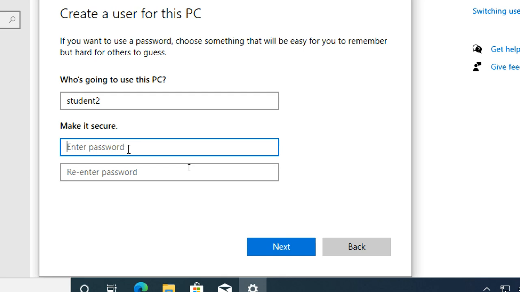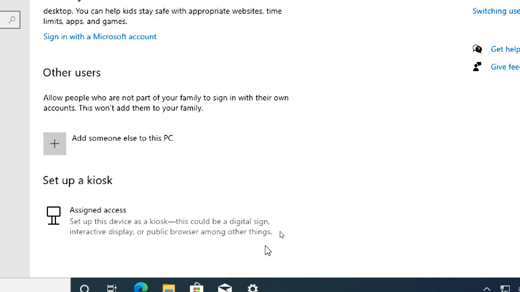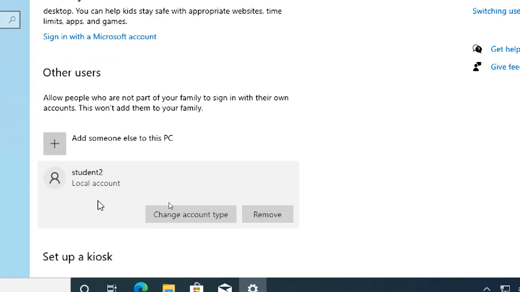Okay, for the second account I'm not giving any password, I just click on next only. If you want you can give the password, not at all a problem. Next. Now the second account is created.